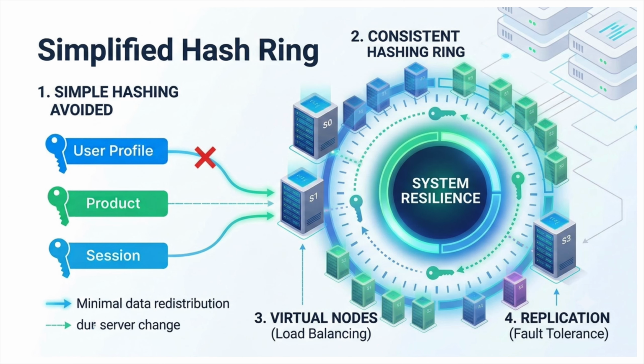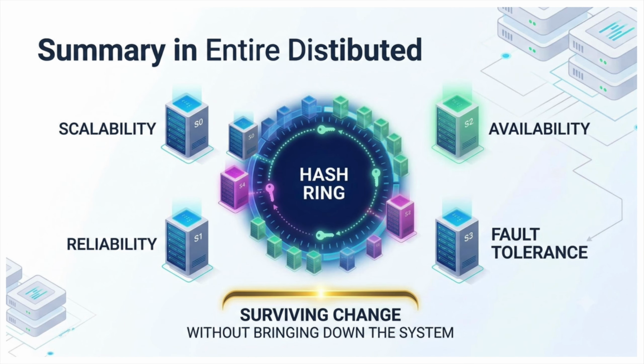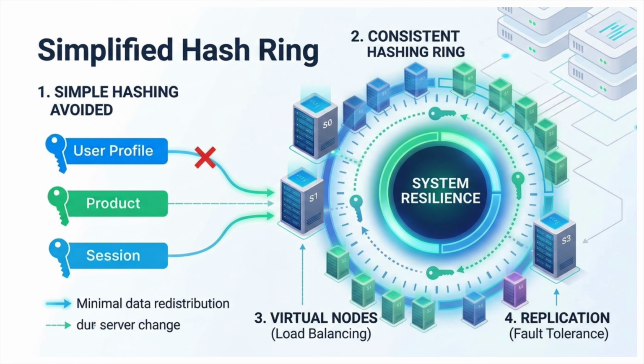Now, let's recap everything. Simple hashing causes massive redistribution, right? So we use consistent hashing, which places servers and keys on the hash ring. Adding or removing a server affects only a small portion of keys.